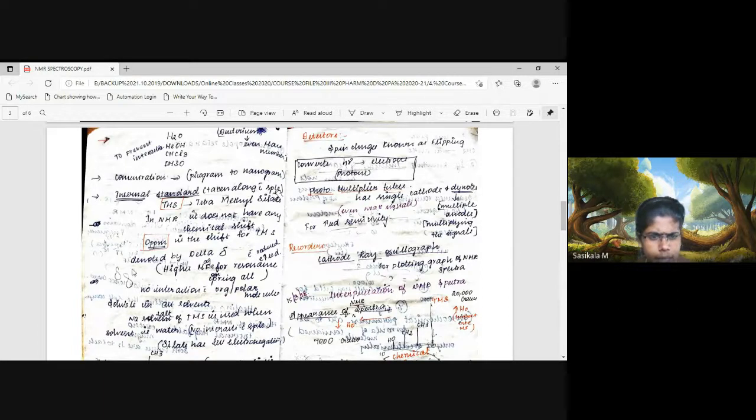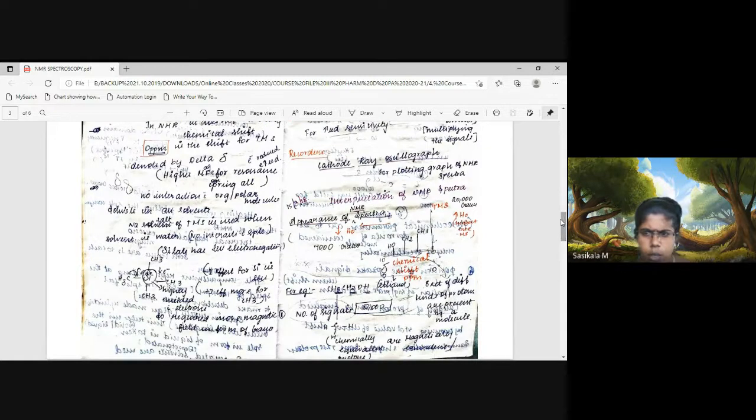Why does it give a signal at 0 parts per million? To activate the protons present in tetramethylsilane, it requires a high magnetic strength, like 20,000 Gauss. You can think of it as requiring higher magnetic strength compared with sample protons. That is why it does not have any chemical shift. What is the reason? The magnetic field required is high since it is covered with a shielding effect. That we will discuss after instrumentation.